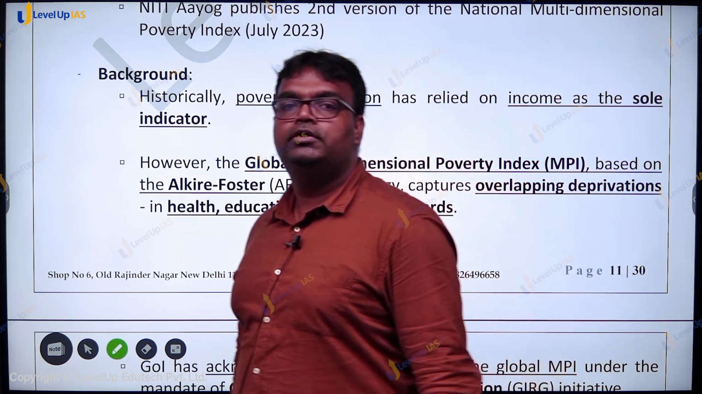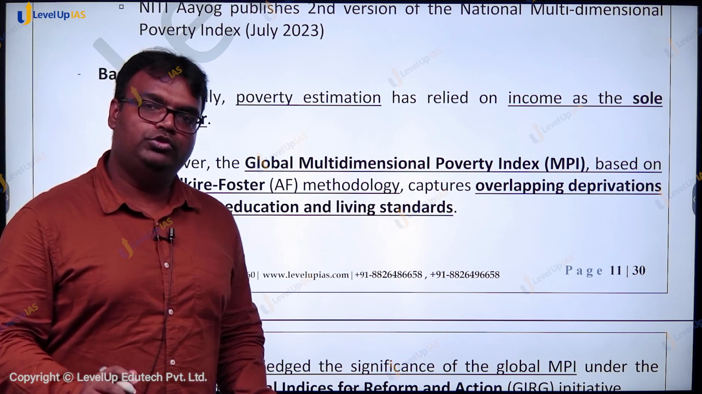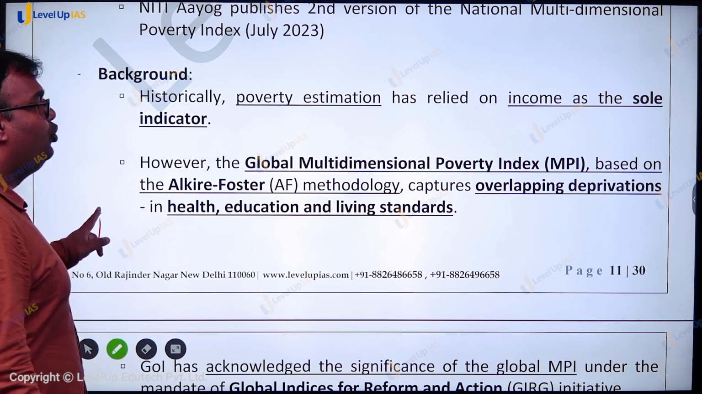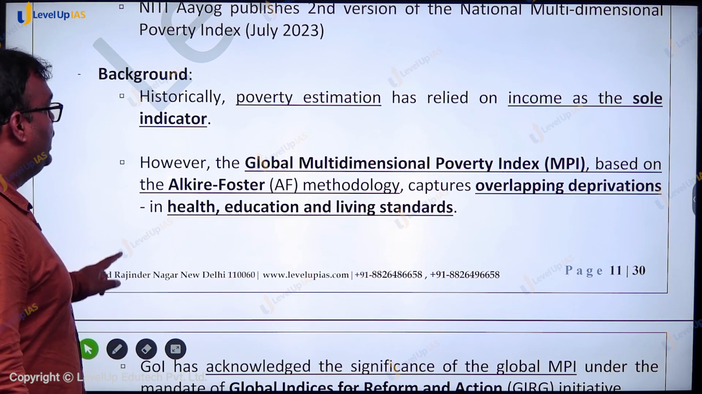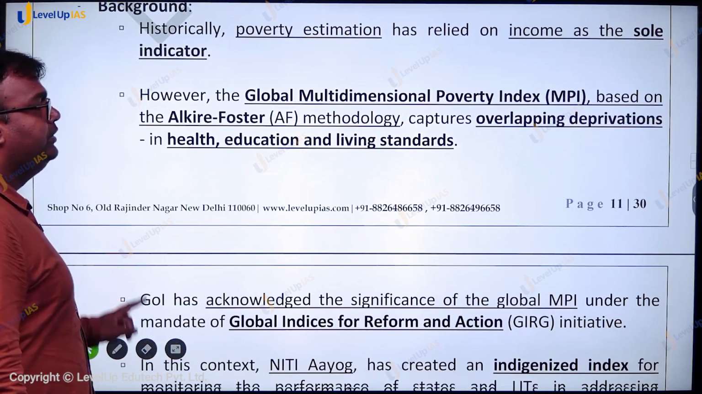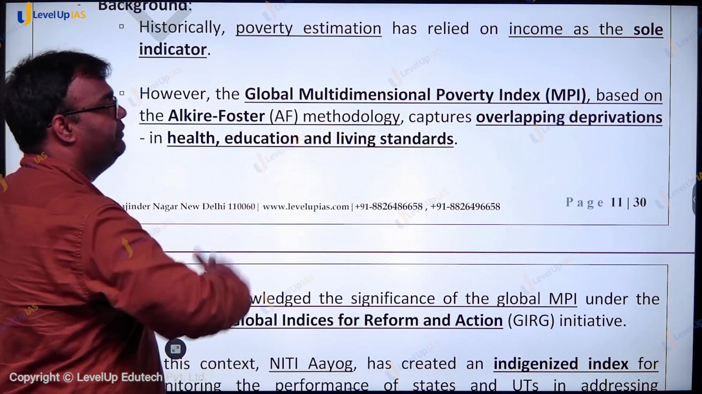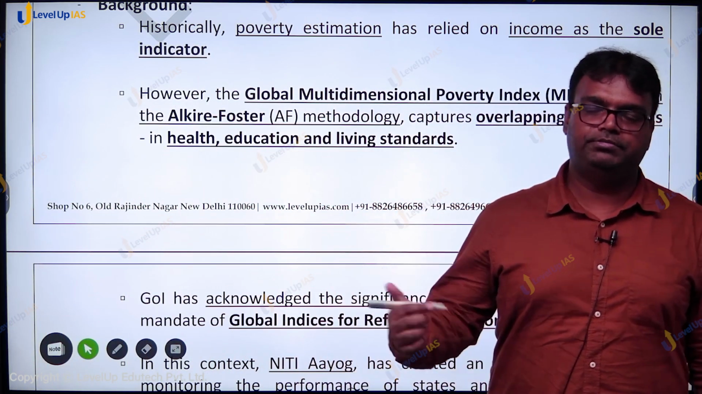This is what the Tendulkar committee had said, right? But it was solely on the basis of income. However, the global multidimensional poverty index, based on the Alkire-Foster methodology, captures overlapping deprivations in health, education and living standard. तो UNDP ने ग्लोबल मल्टीडायमेंशनल पॉवर्टी इंडेक्स प्रिपेयर किया है.